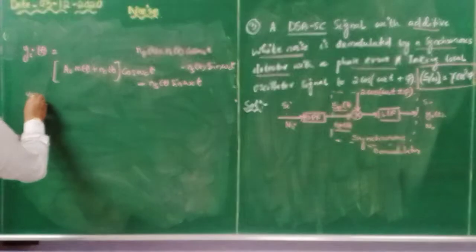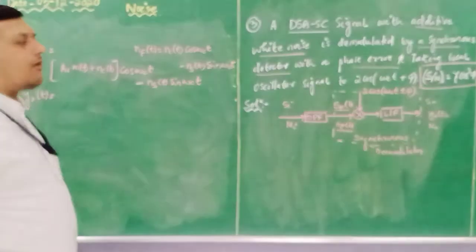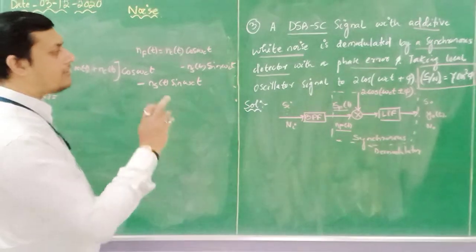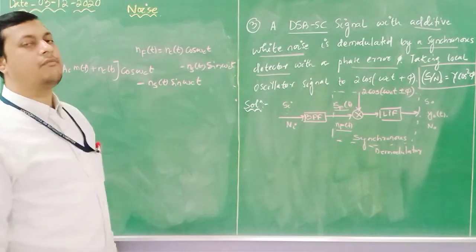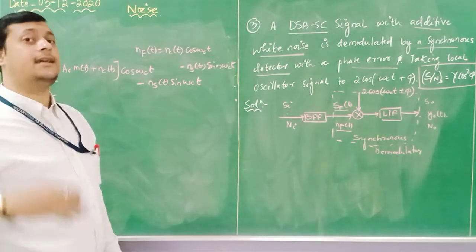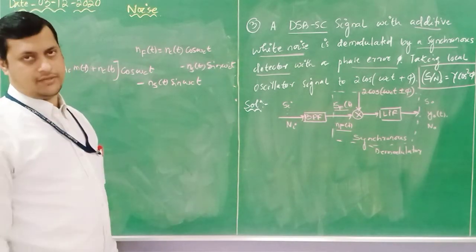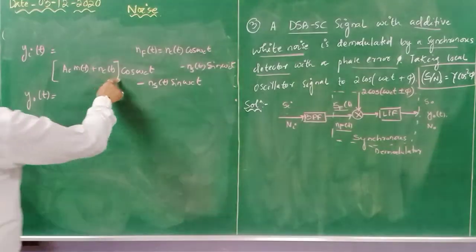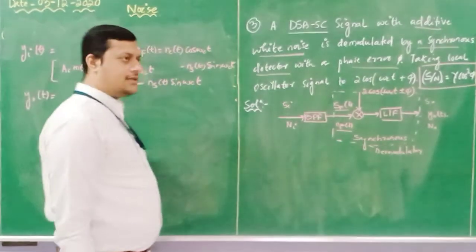Next, when I multiply y of t with the local carrier, cos square omega ct, one component will come, and one component will come in terms of cos phi. We need not worry about that cos square omega ct, it is the higher component. Only we have to identify the phi component. So that phi component is identified. So if you multiply this equation with 2 cos omega ct, what will we get?